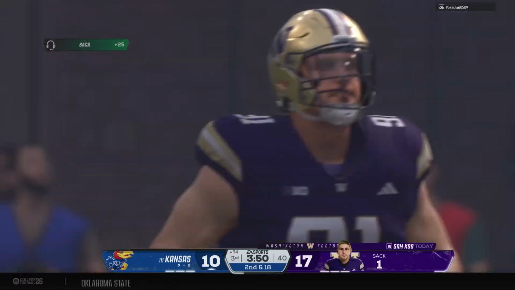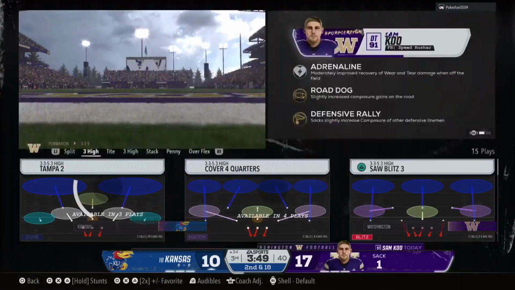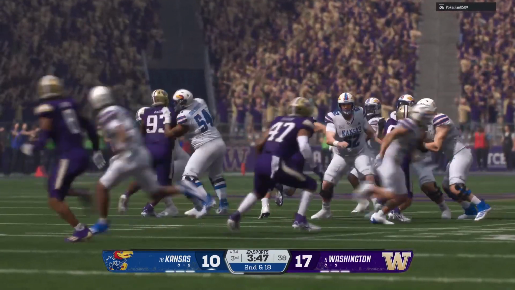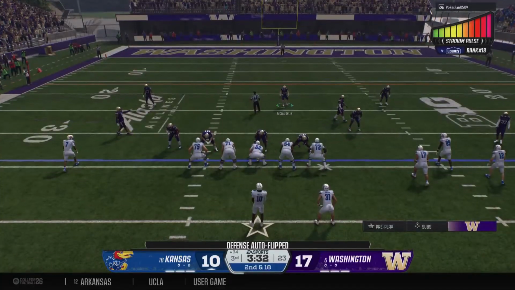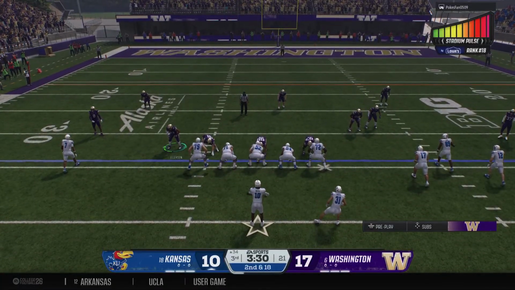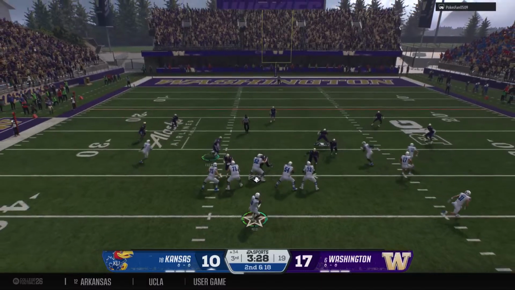The pass rush gets home. Nothing is more gratifying for a defense to be able to sit back and play zone and still get pressure on the quarterback with your defensive front. We'll see if they can overcome the sack. 2nd and very long.